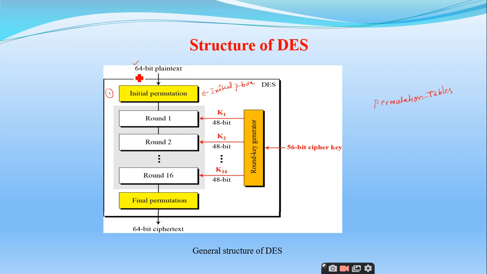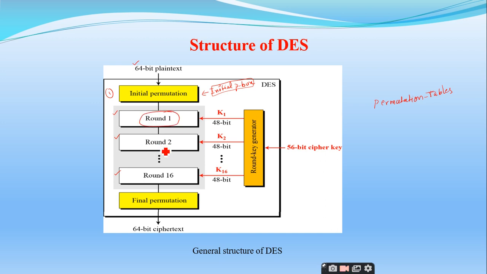We'll see. Right. So this 64-bit plain text is initially passed to the initial permutation, and that initial permutation we call the initial P box. We'll see what this initial permutation table looks like, right? And after that it undergoes 16 rounds of Feistel cipher, right? We'll see what happens in each and every round. This is also very important.